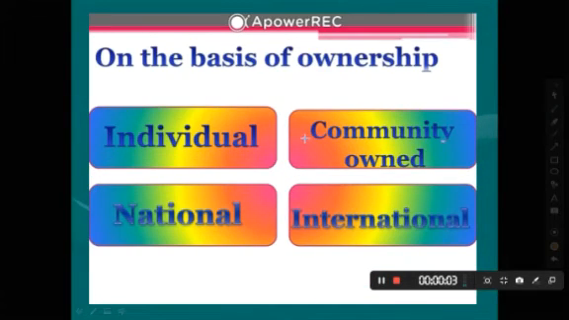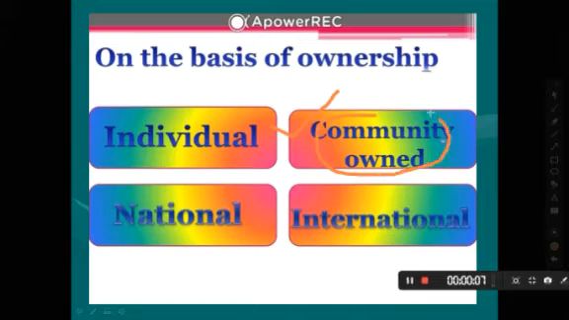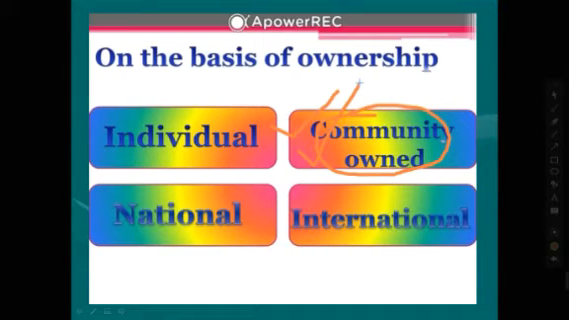Next one is community owned resources. Community owned resources is a type of resources that are for community basis, such as government hospitals, government schools, and the society for the various social groups. This is the example of community owned. And the next one is national.